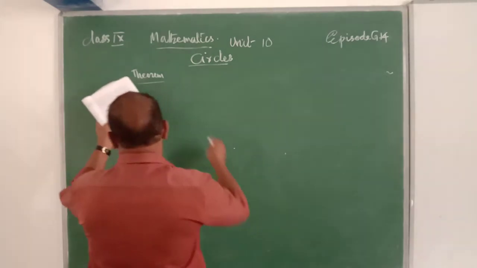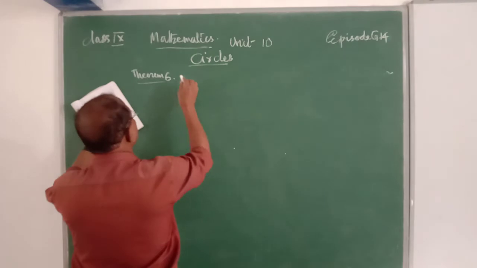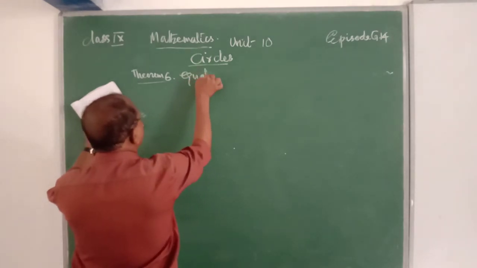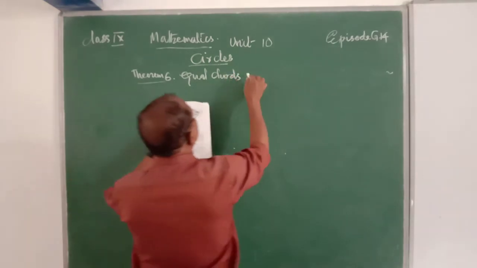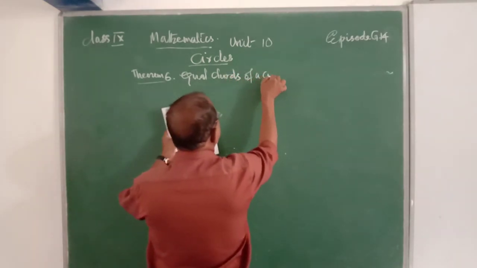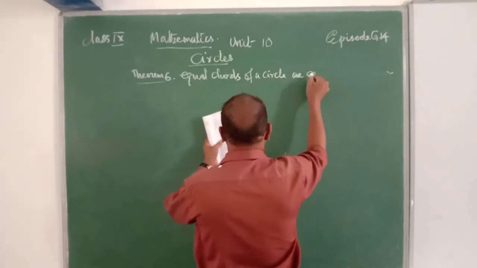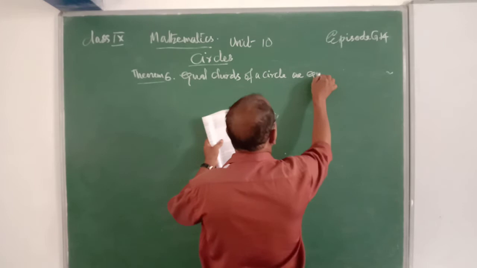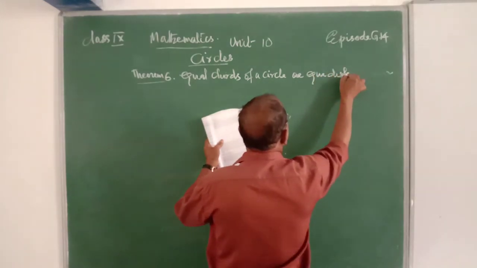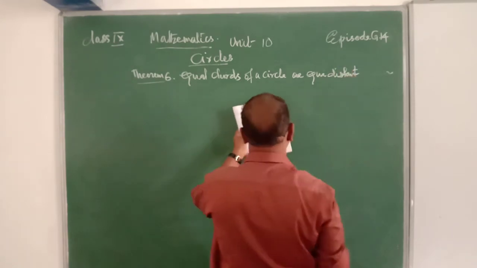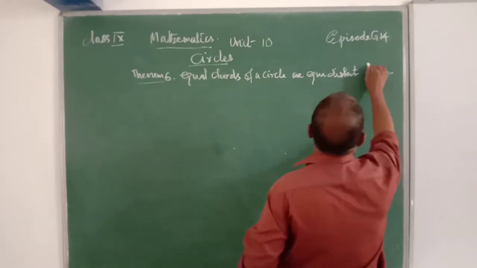Then theorem number 6. Equal chords of a circle are equidistant from the center.